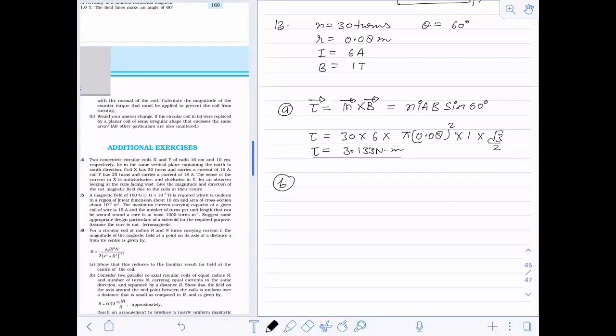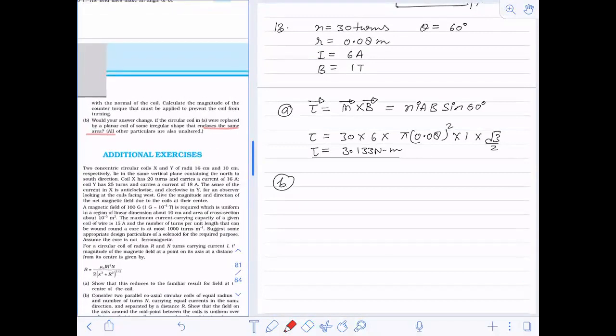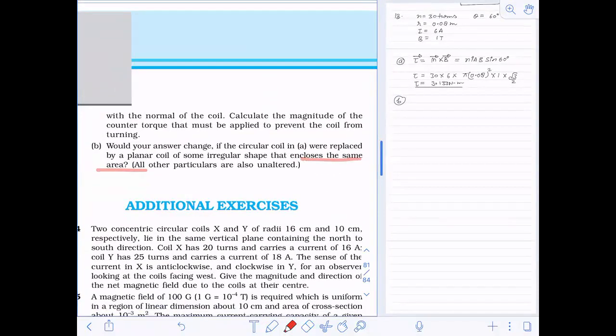You can see here, it encloses the same area. Is it okay? So if it is enclosing the same area, can you see this? If it encloses the same area, the answer would not change.